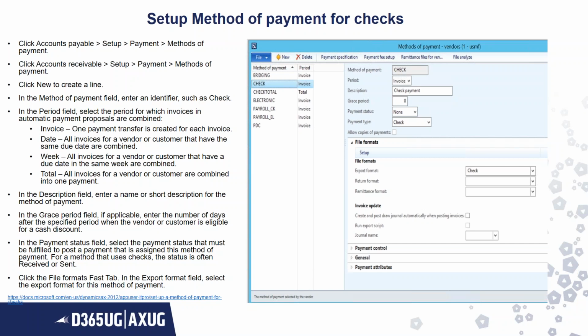It's invoice, that is, one payment transfer created for each invoice. Or you can select date, where all invoices for a vendor or customer, or a week, total. So it depends on your preference, how your company needs it to be provided.